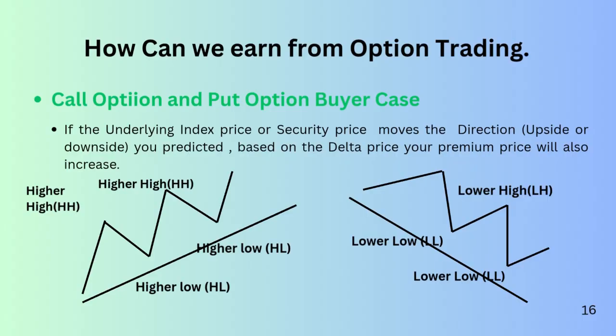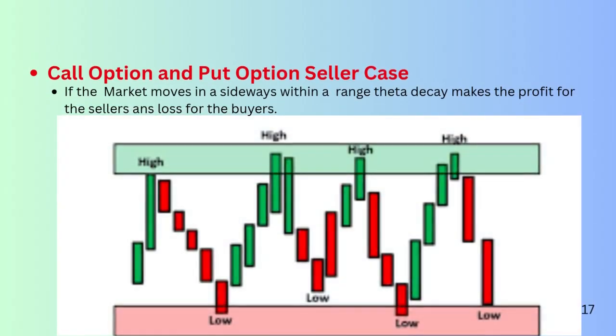Next question is how to earn from option trading. Since there are two players in the market, buyer and seller, these two players make the market move, and whichever is more powerful tends to take the market in their own direction, leading to a trending market, whether bullish or bearish. However, when the market players have a strong position on both sides, the market remains range bound, resulting in a sideways market. In a sideways market, when the price does not break above or below a certain range, buyers may lose their money because they would expect the market to go up or down. However, when the market does not move in such a way, it leads to theta decay, causing the premium value to decrease, resulting in a loss for buyers and a profit for sellers.